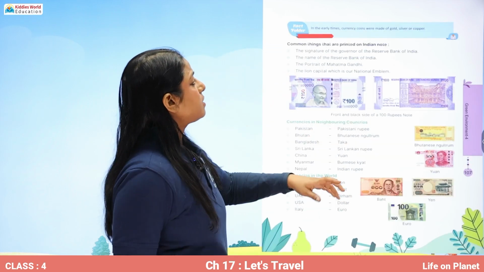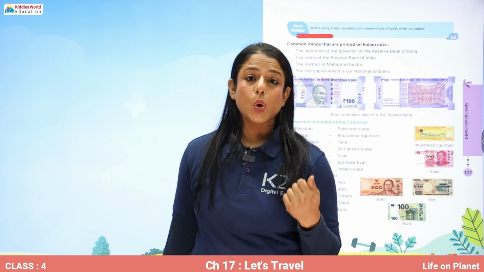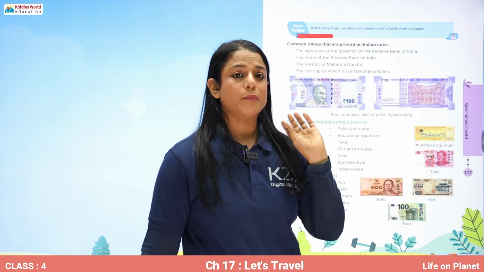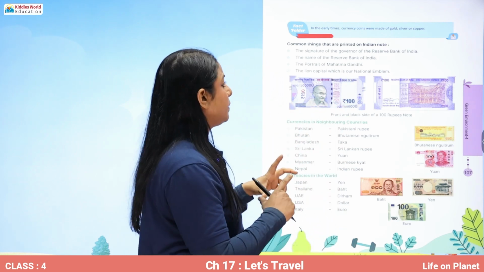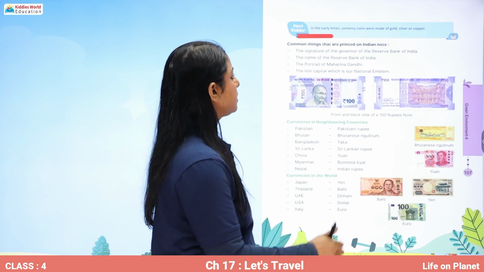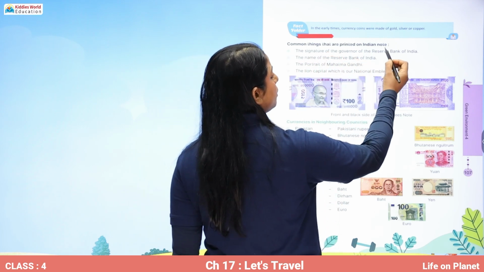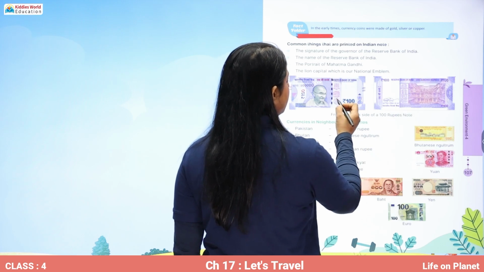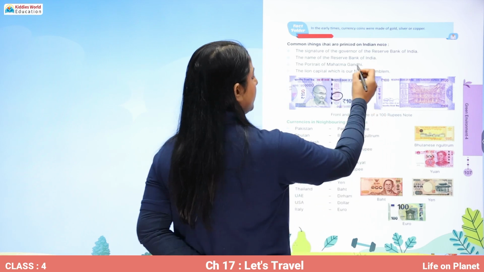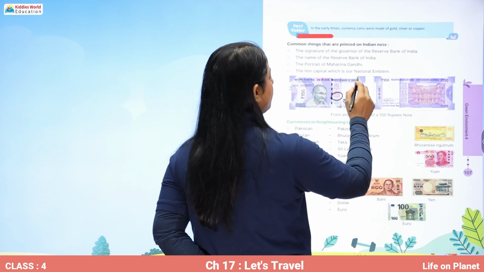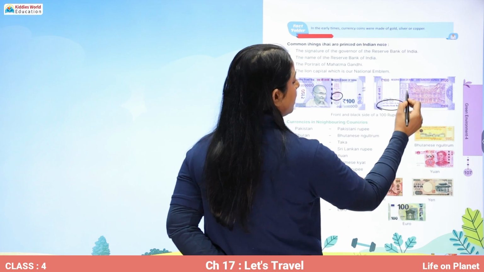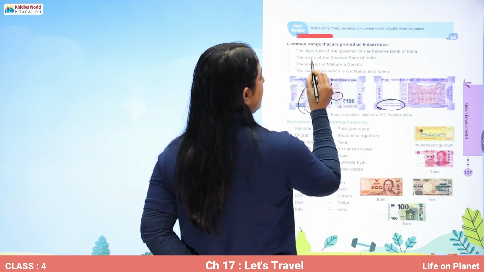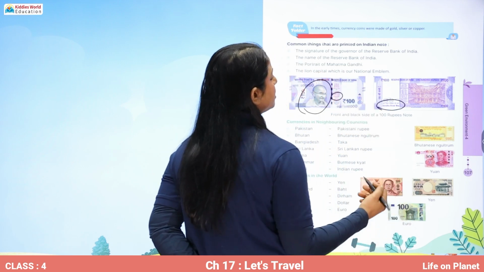In earlier times, coins were made of gold, silver, copper, right? Now these are the common things that are printed on any Indian rupee note. So what are these things? The signature of the Governor of the Reserve Bank of India. So here is the signature of the Governor of the Reserve Bank of India. Then the name of the Reserve Bank of India, here, Bharatiya Reserve Bank or Reserve Bank of India. The portrait of Mahatma Gandhi ji and the lion capital, which is our national emblem.